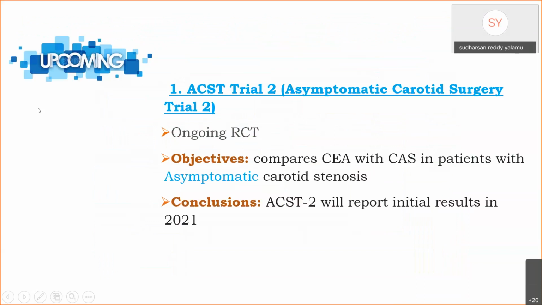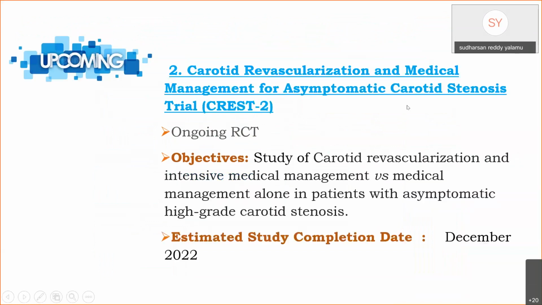And other upcoming trials are the Asymptomatic Carotid Surgery Trial 2. This is an ongoing RCT comparing endarterectomy with angioplasty in patients with asymptomatic carotid stenosis, and results are expected this year. And another is CREST-2, the Carotid Revascularization and Medical Management for Asymptomatic Carotid Stenosis trial. It's an ongoing RCT comparing carotid revascularization with intensive medical management versus medical management alone in patients with asymptomatic high-grade carotid stenosis. Estimated completion date is December 2022.